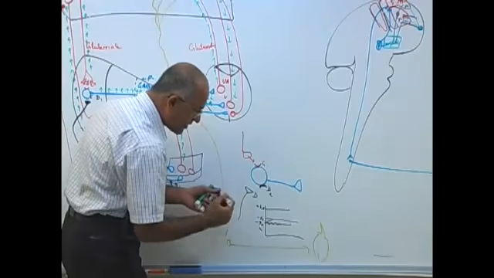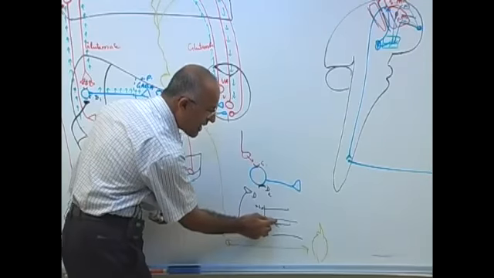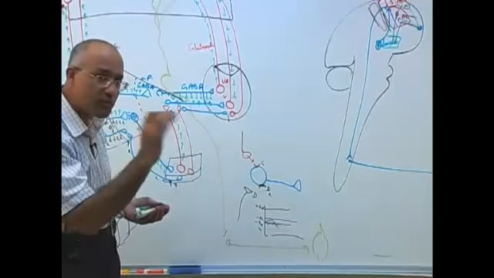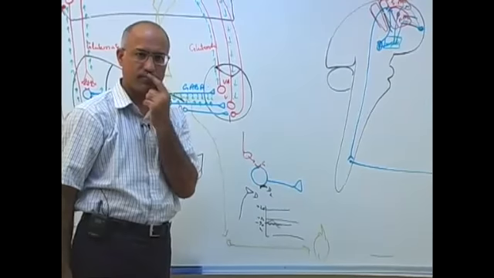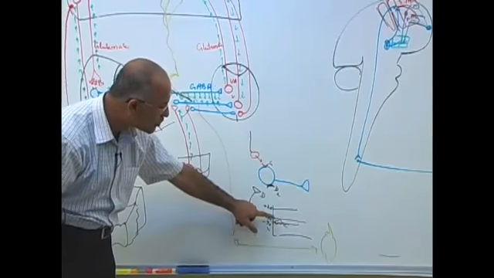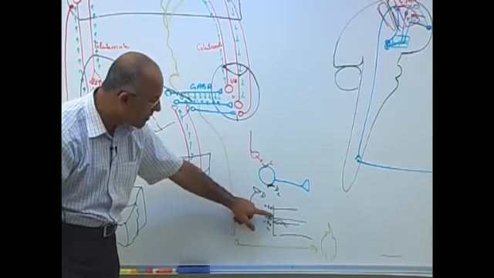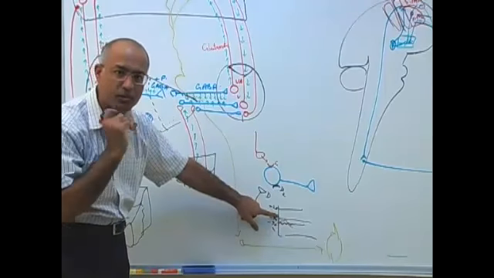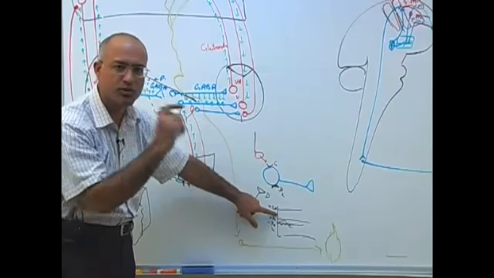But when this is firing, this potential is going downward. So depending upon what is the net effect, the frequency of action potentials will be determined. Resting membrane potential has to reach the threshold, only then it will fire. But if the membrane potential goes above the threshold, then the frequency of action potentials will change. The more it is above the threshold, the higher the frequency of action potentials.